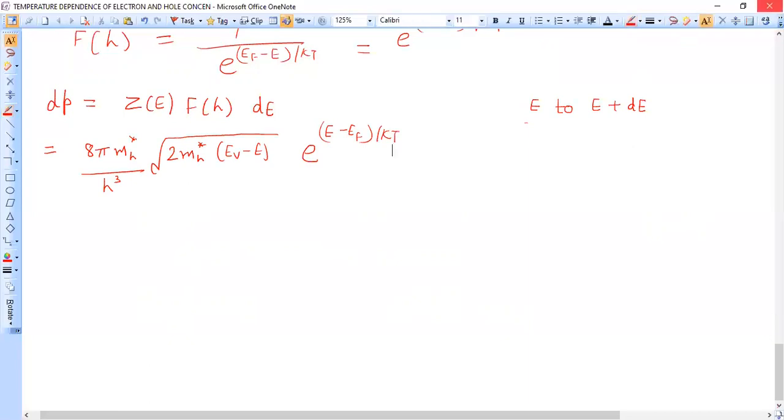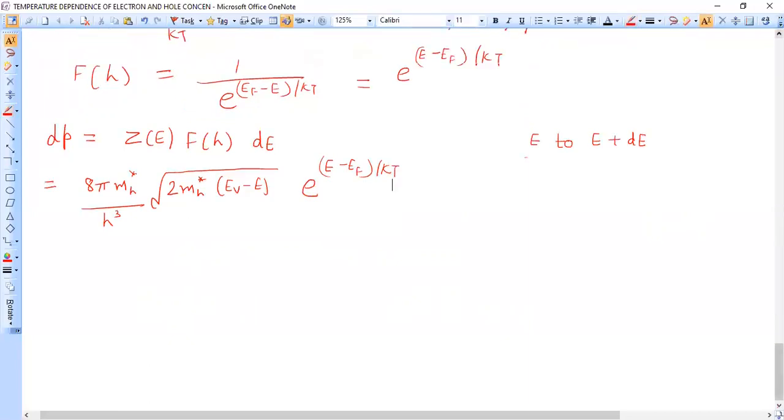You can check from here. It is E minus EF upon kT and multiply by dE. So, and what about total P? It will be integral of dP. Now what will be the limits of energy here? In the valence band, the lower limit is minus infinity and the upper limit is EV. So this integral will be from minus infinity to EV.